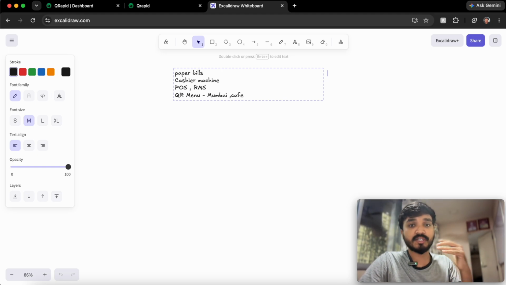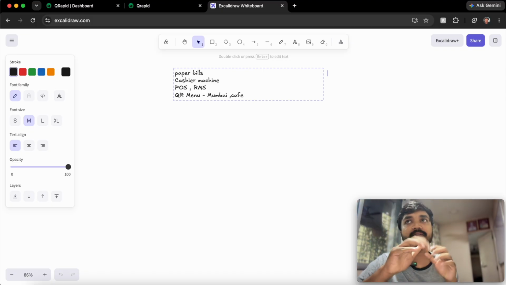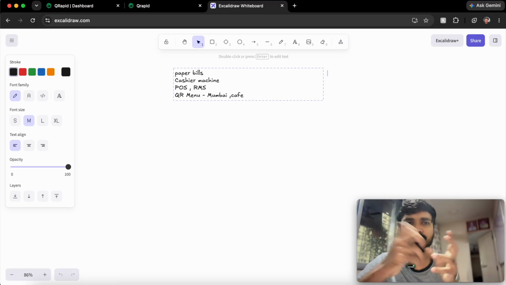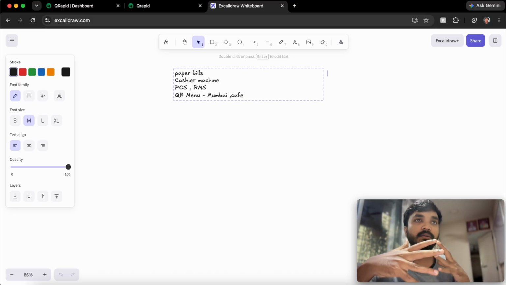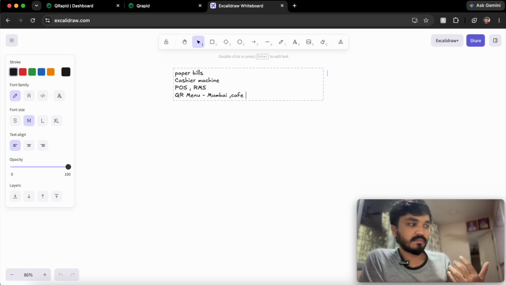Because cafes have a Gen Z audience, right? Even in fine dining and casual dining, it's not that Gen Z is not going there, but a lot of different crowd is also coming to that place along with Gen Z. So their presence and the ambience does not fit with a QR menu. In Mumbai, people will use a QR code in such an ambience where you sit for a longer time, for example, cafes. Usually we sit in a cafe for a longer time. That's the usual practice.